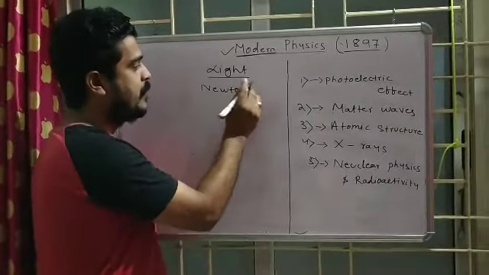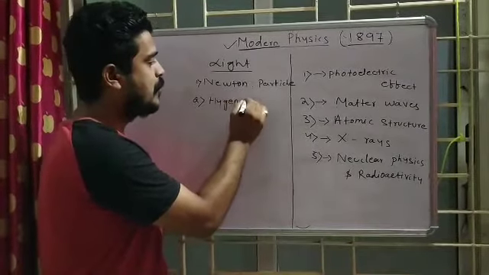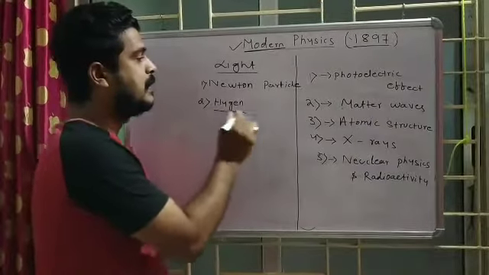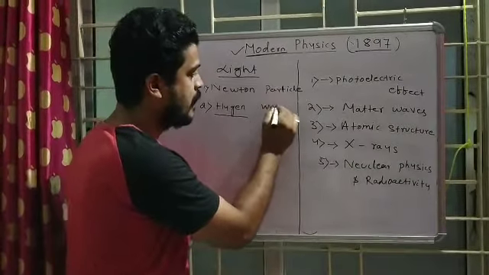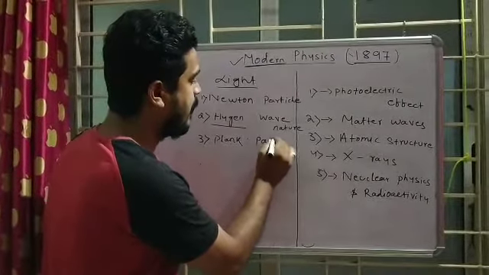Then number 2, Huygens, also a scientist you will come across in optics. Huygens said light is of wave nature. Then number 3, another scientist came into the picture, known as Planck. He said no, light is again particle in nature.